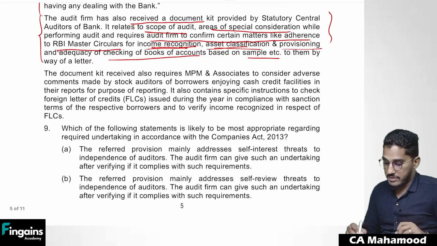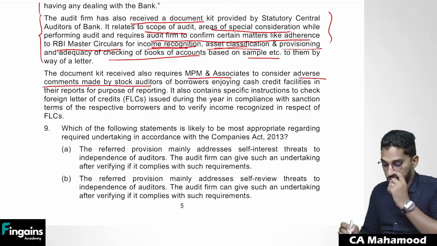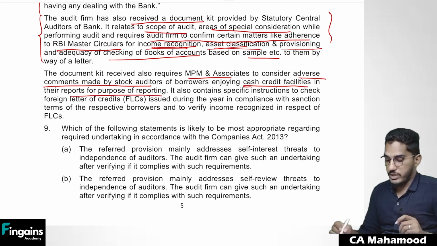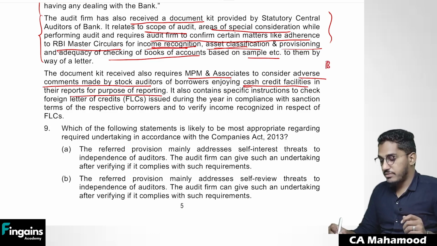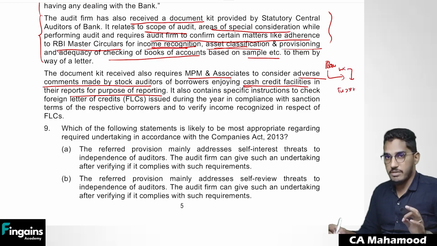The document kit received also requires MPM and Associates to consider adverse comments made by stock auditors of the borrowers enjoying cash credit facilities in their reports for the purpose of reporting. Central statutory auditors told the branch auditor that the branch for which you are doing the audit might have given working capital loans. So in case of those working capital loans, as we have read in the bank audit chapter, when the funded exposure is more than 5 crores, stock audit will be mandatory.